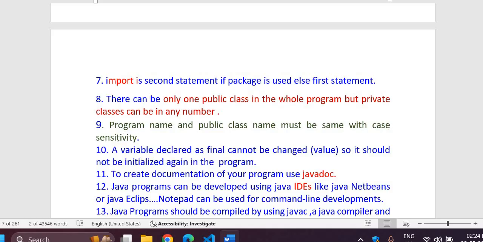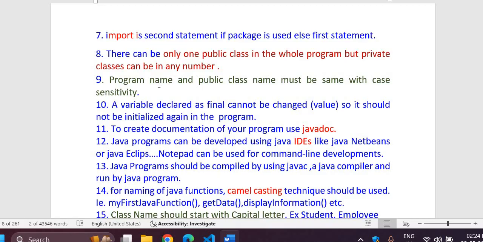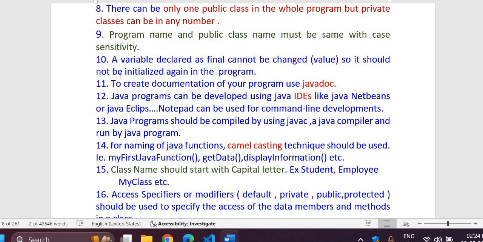This is another point, please. As I have said, the class name and the file name must be same, because with that file name it will be locating out your class, and then that public class can locate out for other classes. A variable declared as final cannot be changed. These are actually some rules. These you will see in your later on programs. And if you define any variable as a final, so you cannot reinitialize it, please keep in mind.